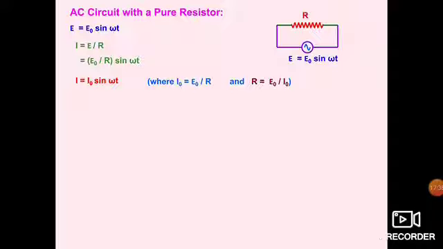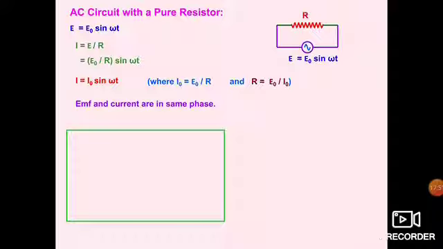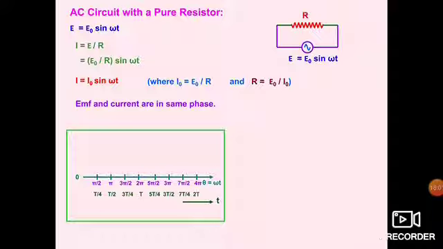So I is equal to I naught sin omega t will come, where I naught is equal to E naught by R, and R is equal to E naught by I naught. EMF and current are in the same phase. Because you can find that EMF and current both are in the same phase, if we plot the graph of variation between them as we have plotted earlier also, you will find what?